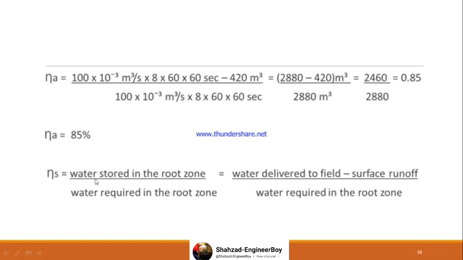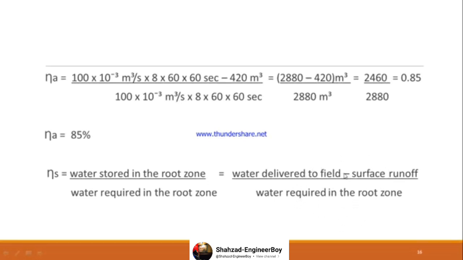Water storage efficiency is water stored in the root zone divided by water required in the root zone. So once again, let me say that this formula has been taken as per numerical requirement. So water stored in the root zone is water delivered to the field minus surface runoff. ये तो पिछले पार्ट में भी था. Water delivered minus surface runoff, and water required in the root zone. This is a tricky portion.